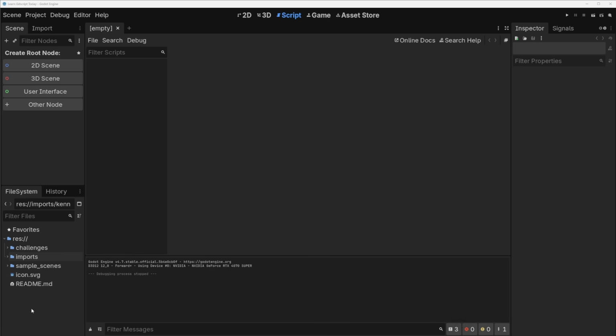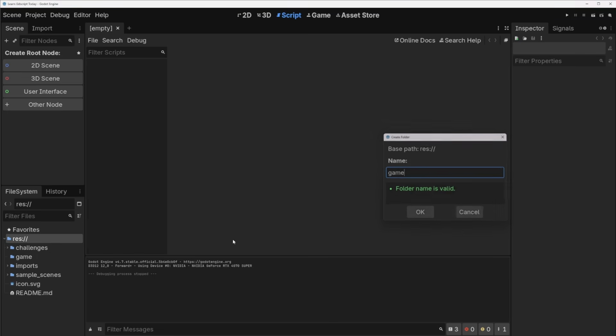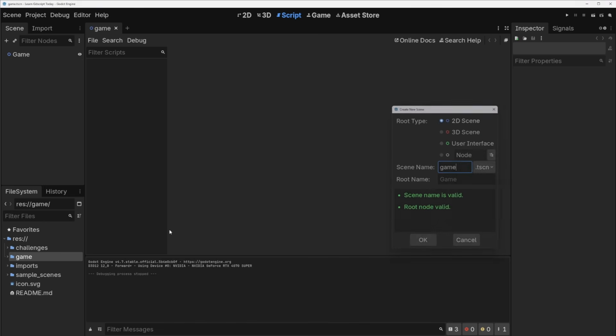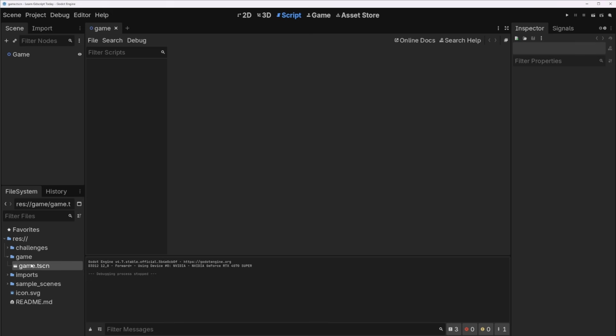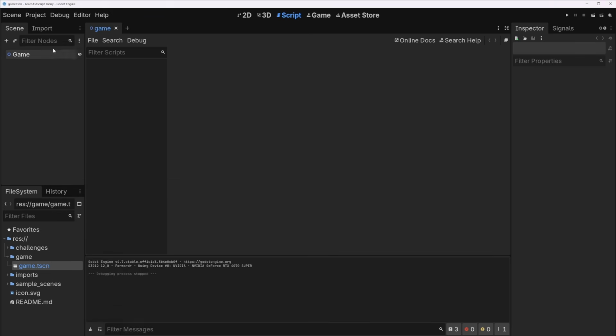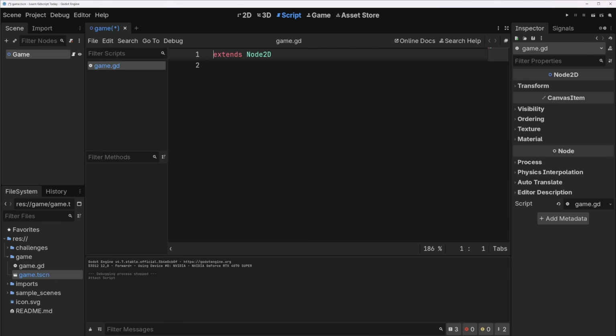First, I'm going to try to break down the spec into different problems we can solve. And then we're going to work from there and actually start coding it out. So let's go. Okay, so I'm going to make a new folder here and we'll call it game. And in the game, we're going to create a new scene, call it game. And then we want to, of course, make it the main scene one last time. And then we are going to add a game.gd.